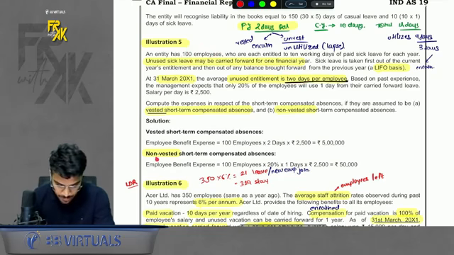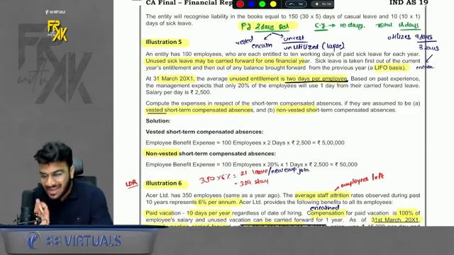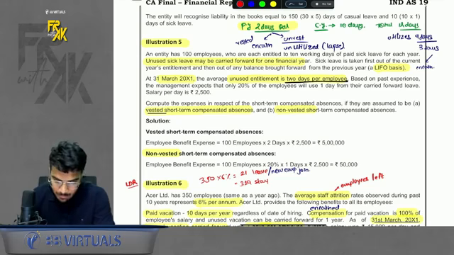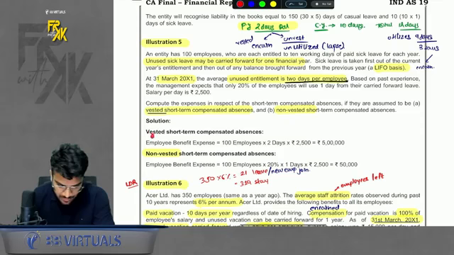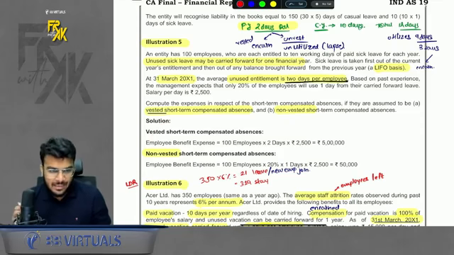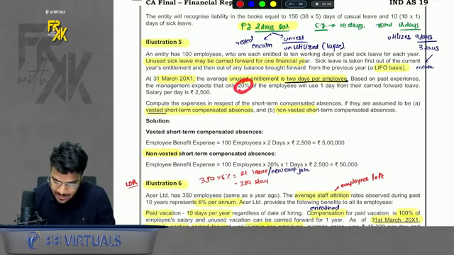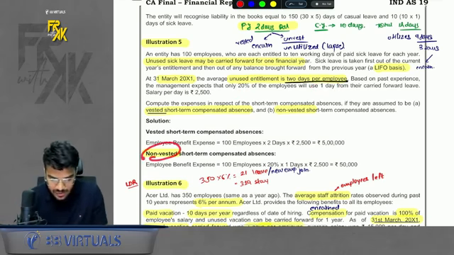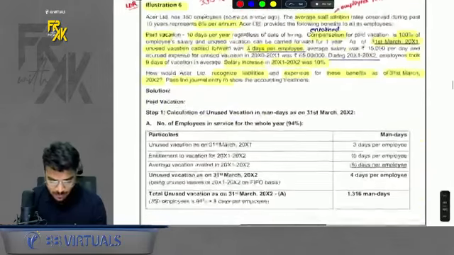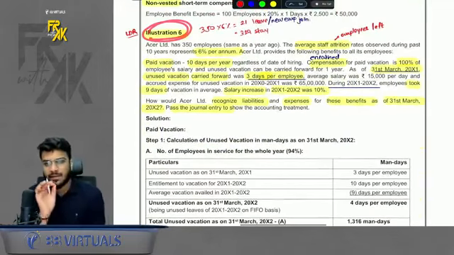But when it is non-vested, also consider the company's expectation. Your company expects that only 20% employees will avail 1 day. So you will consider the expectation in case of non-vested. So in non-vested, you will say 100 employees into 20% into 1 day only. Do remember, if it is vested, vested means encashable, so you will not consider expectation. Why? If an employee has a leave, he will encash it for sure. But in non-vested, you will consider the company's expectation. Do remember.